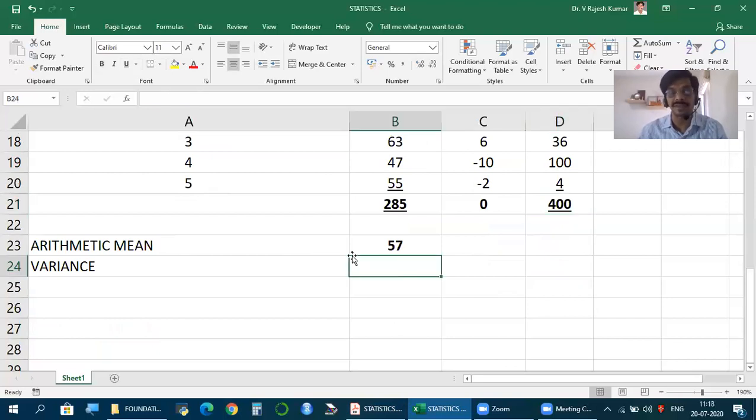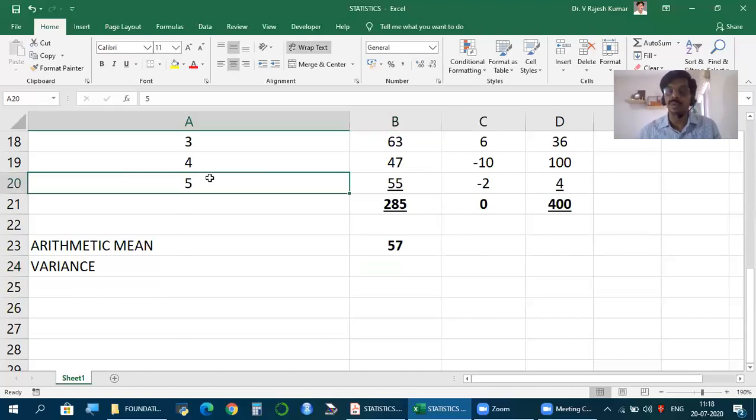N here is 5. Now, quite often there is one dilemma, particularly the material given by the Institute of Chartered Accountants shows variance as the total divided by n. Friends, we can use that formula when the data we have is for the entire population. Where the data we have is for a sample, it must be divided by n minus 1. So please be careful.